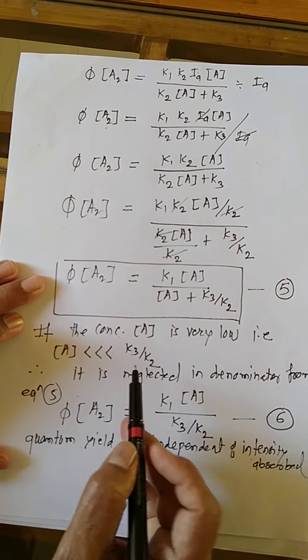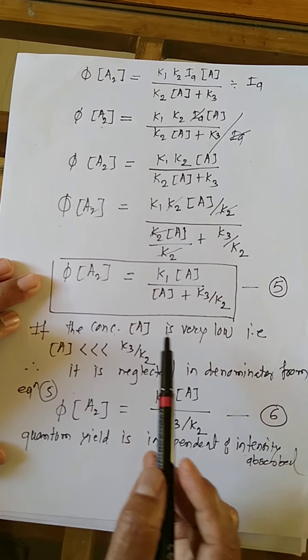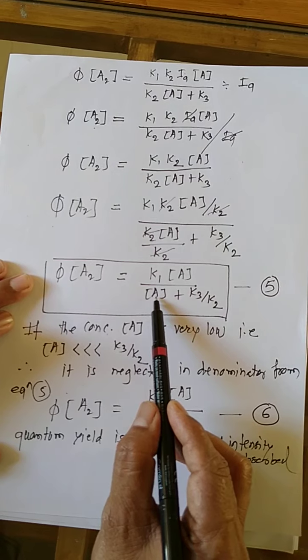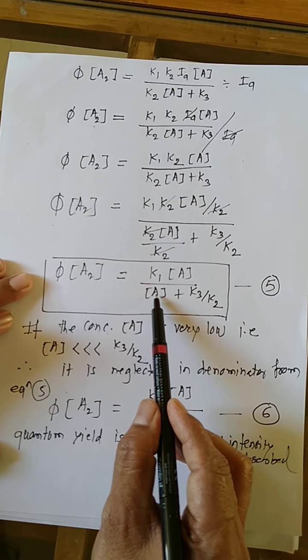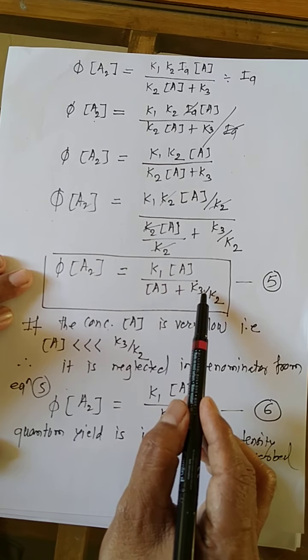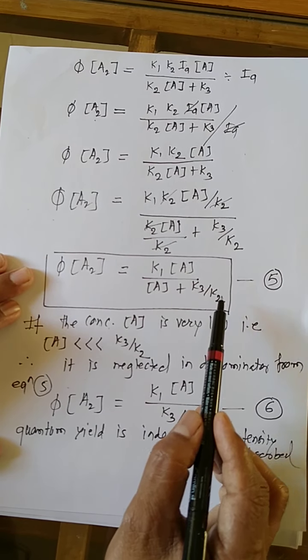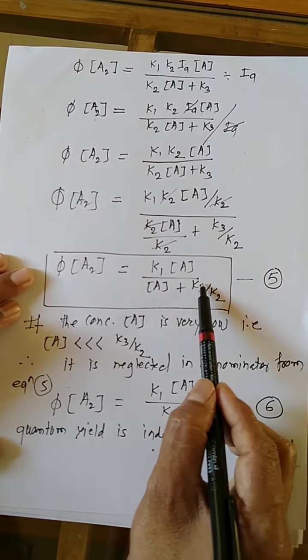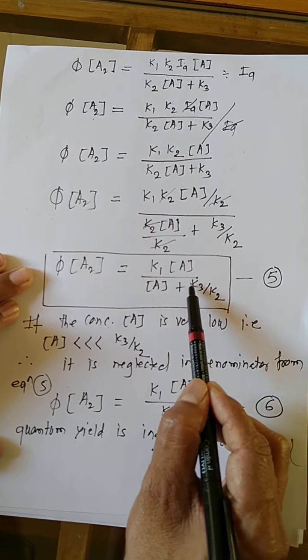Now the second condition: if the concentration of anthracene increases, then compared to this concentration, K3 upon K2 is very low, so it is neglected in the denominator.